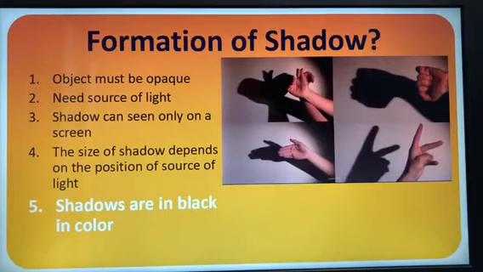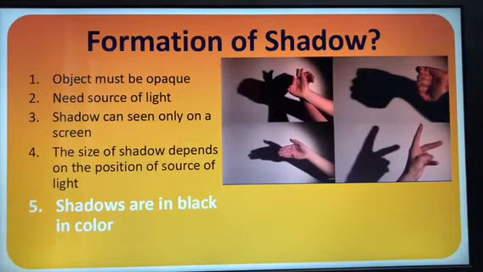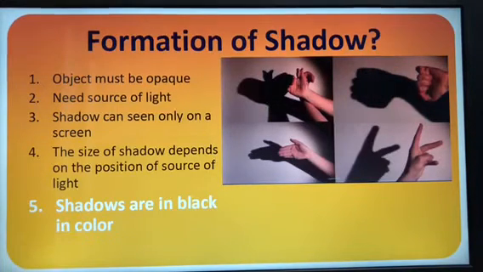Now the formation of shadow. Already we have studied 4 points. Now the next point is shadows are black in color. Whatever color dress you wear, the color of the shadow will usually be black. Can you see in the picture here? See on the wall, you can see the shadow. In your home you can try and see it. Shadows are black in color.